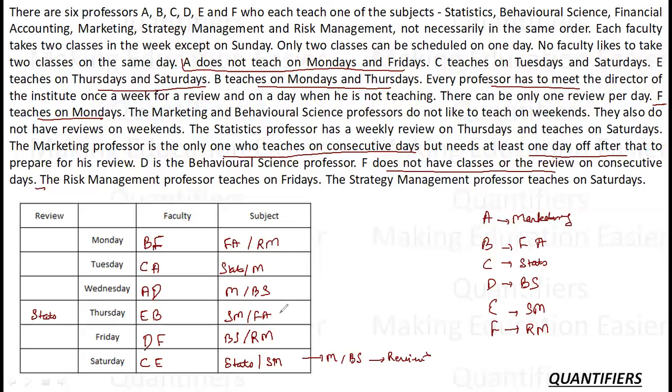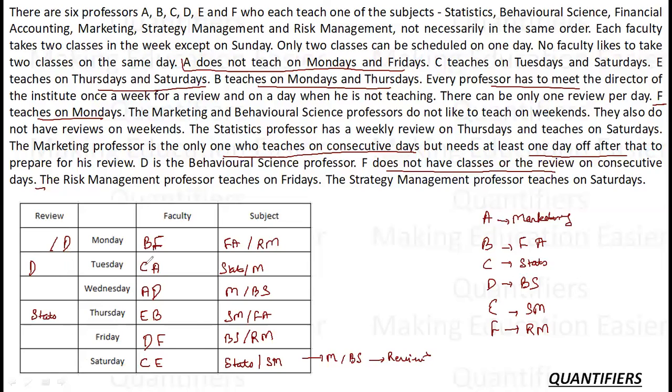I am left about reviews. Marketing and behavioral science review will not come here. Means A and D review will not come here. A and D cannot get reviewed here or here. Okay. So where can D get reviewed? D cannot get reviewed here. D cannot get reviewed here. D cannot get reviewed here. Because on the other 2 days he is teaching, so D can get reviewed here or here.